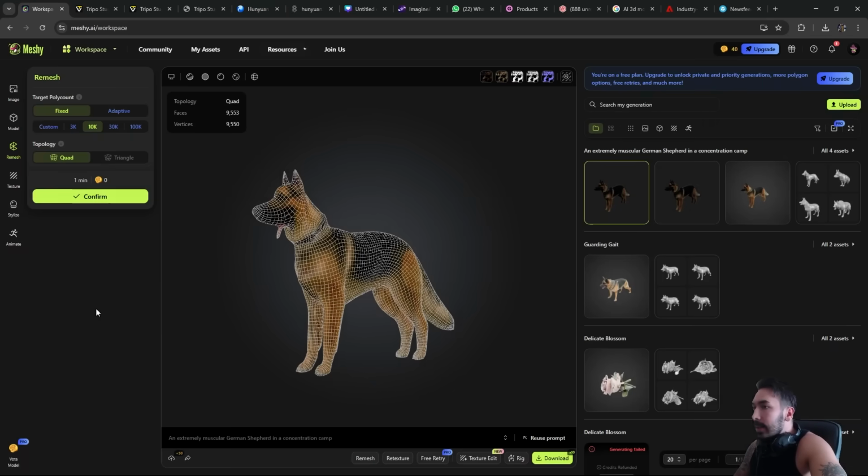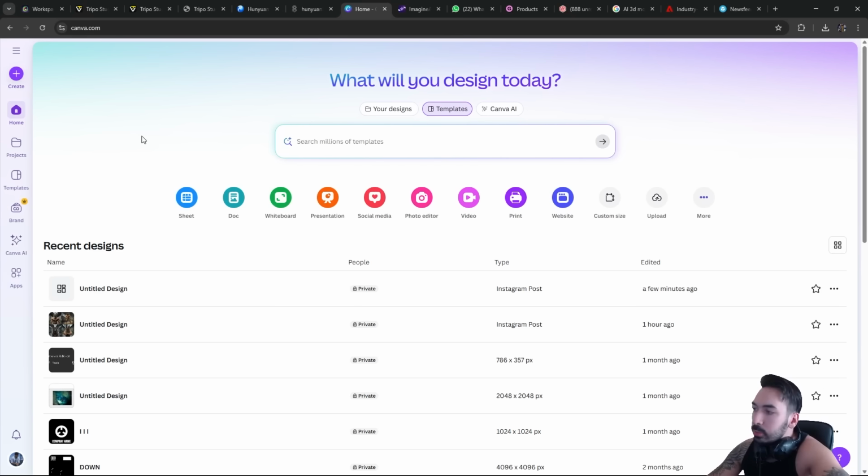So one of the ways that I like to integrate this into my workflow is to generate reference images and generate ideas and stuff like that. So for example, you can use ChatGPT or Canva or those Google tools which generate all sorts of footage. I'm just going to use Canva right now because it's super simple and it's quick and everybody can understand what this looks like, but it's pretty much the same as any of the other tools.